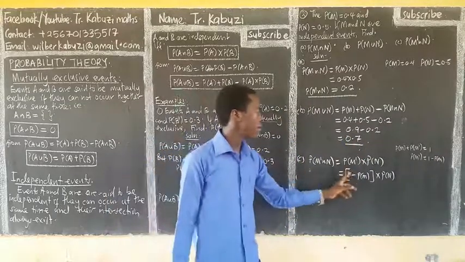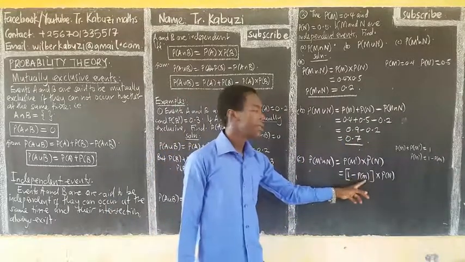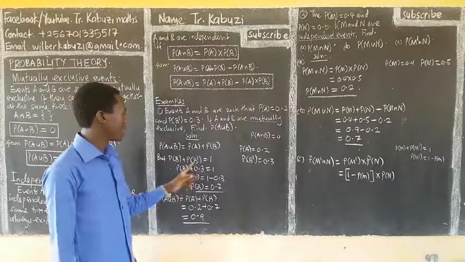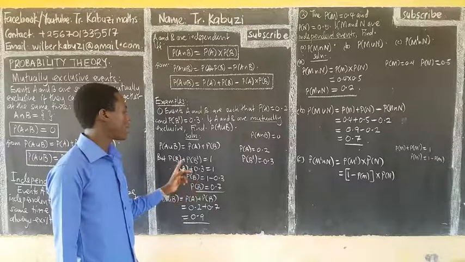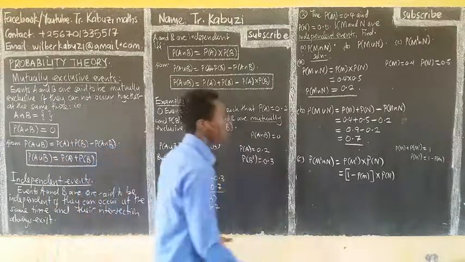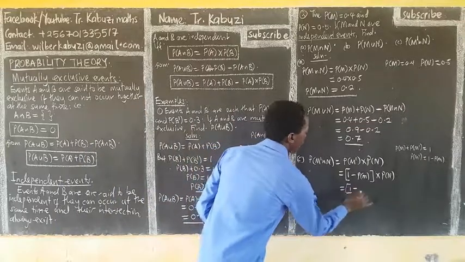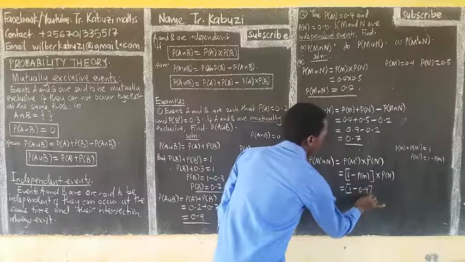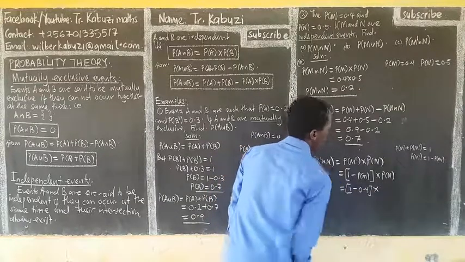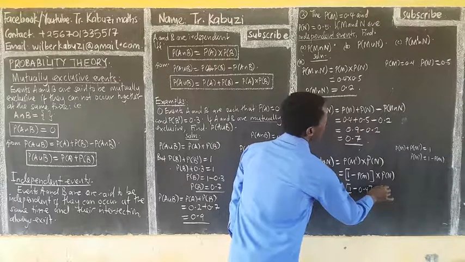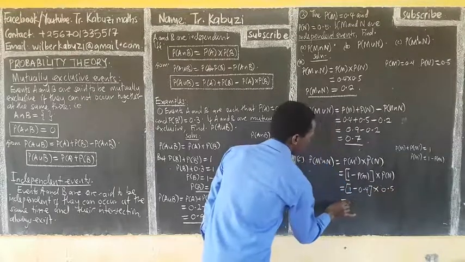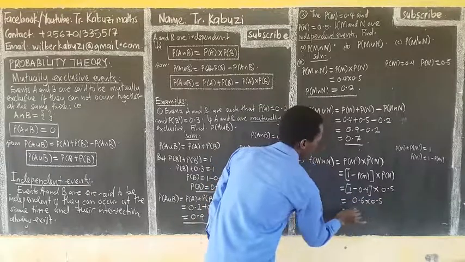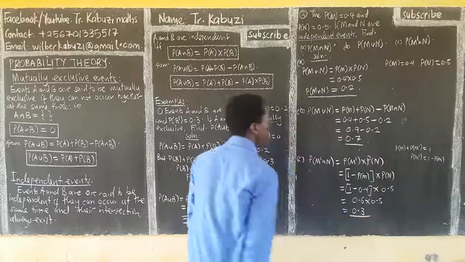So the moment you have a complement, the other will be 1 minus the other which is not a complement. So like here, if you want this, it will be 1 minus probability of M, which was 0.4. You can easily interchange that always. Then times this probability of N, which is 0.5. So here we subtract, we get 0.6 times 0.5, which will be 0.3, and that will be our answer.